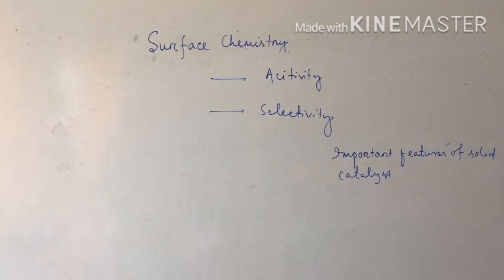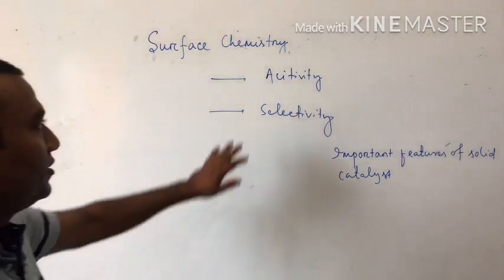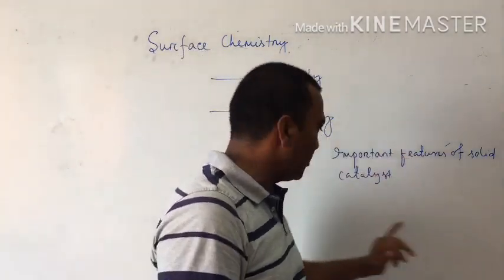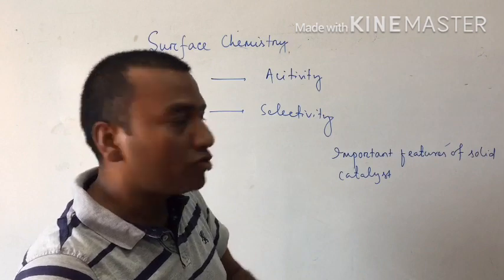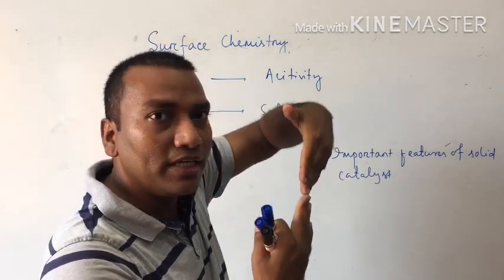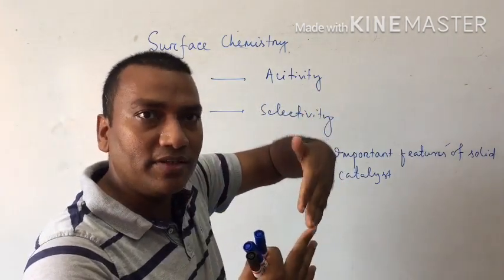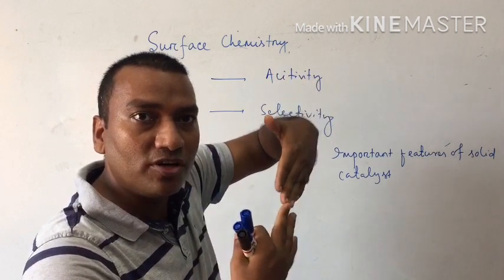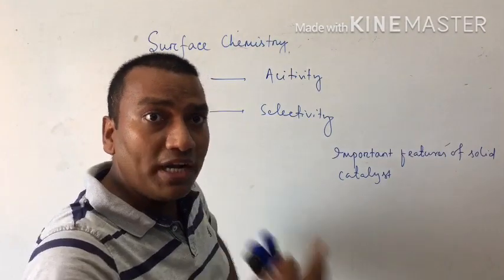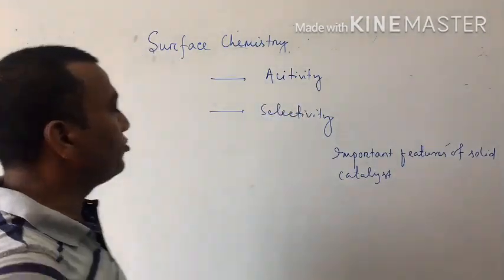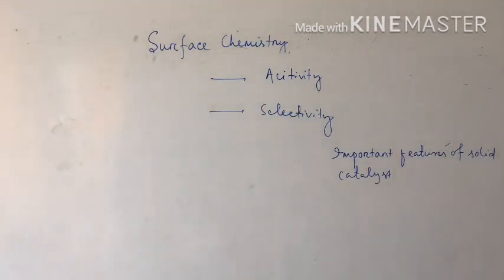The activity of a catalyst depends upon the strength of chemisorption. In the picture, the bonding takes place between A and B. So the activity depends upon this bonding. In any chemical reaction, the activity depends upon the bonding between the reacting molecules, so activity depends upon the strength of chemisorption to a large extent.